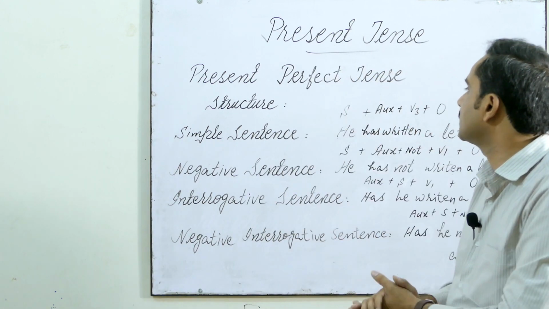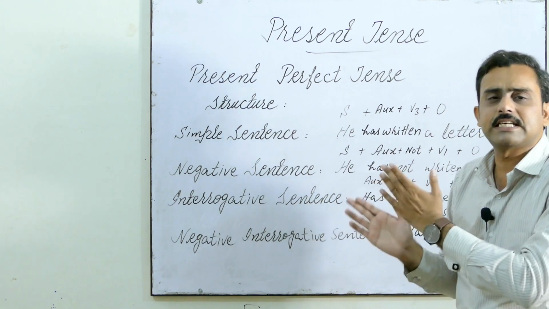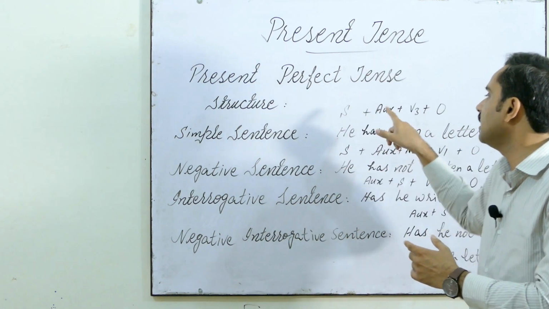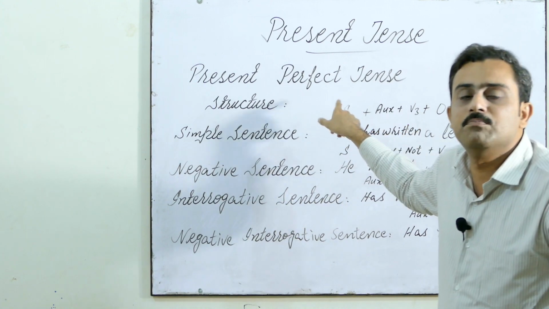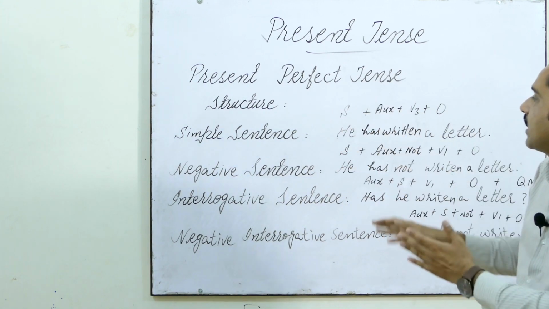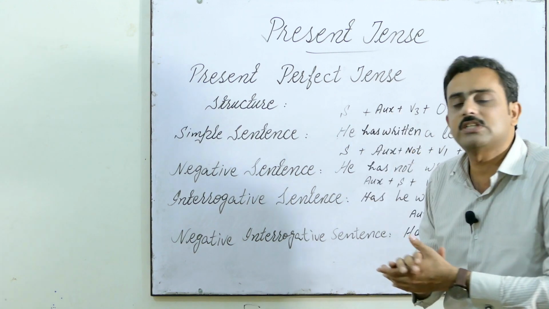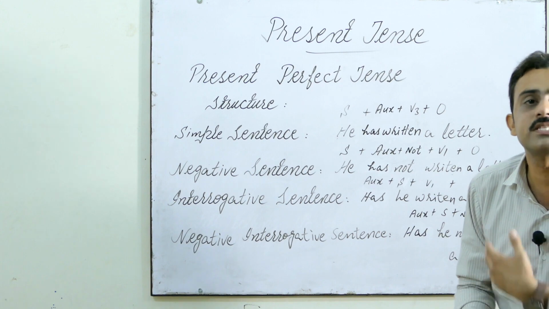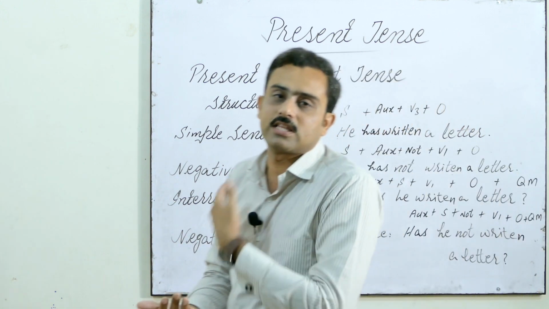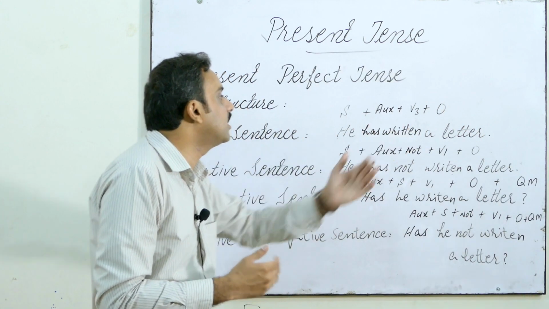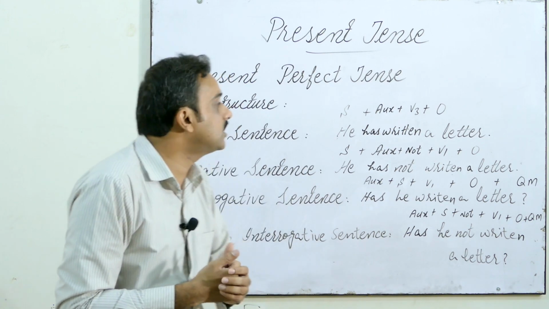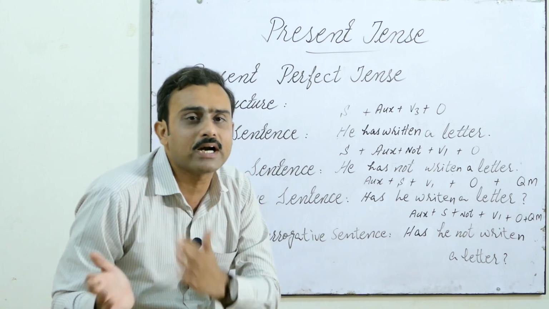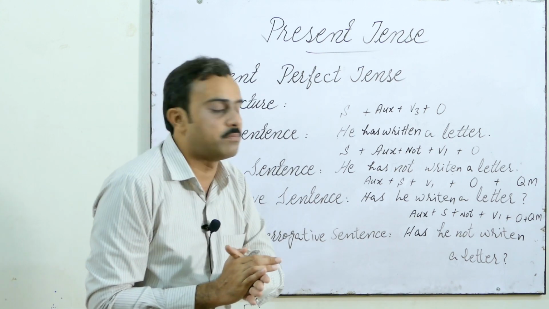Now this is present perfect tense. The structure is the same but with a little bit of change, and these changes are in your auxiliary and main verbs. So in present perfect tense we do what? We use the auxiliary has and have. Has with singular nouns and pronouns, and have with plural nouns and pronouns. And similarly we have V3. V3 means third form of verb, past participle, means third form of verb.